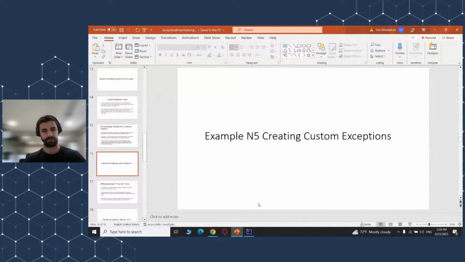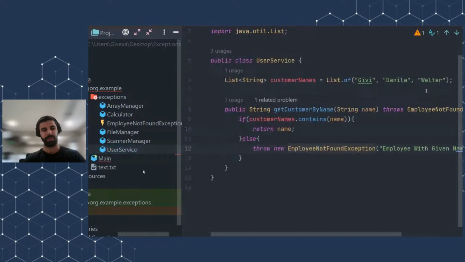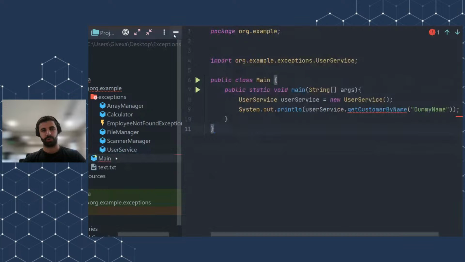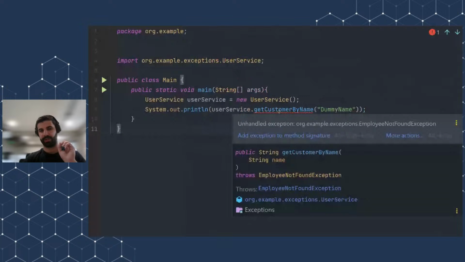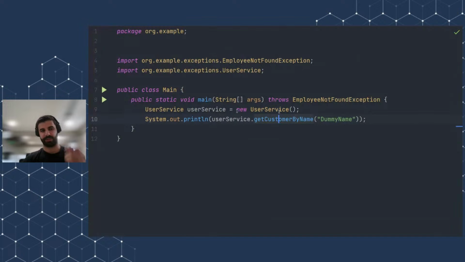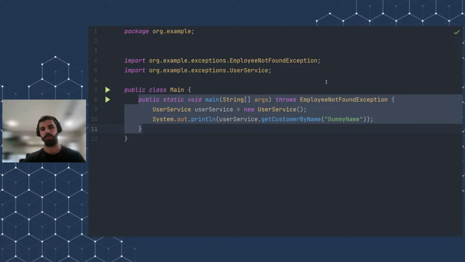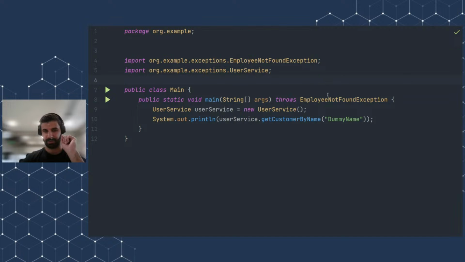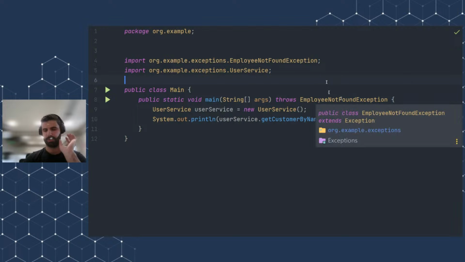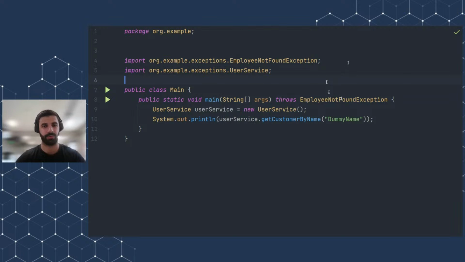In case of the database, I mean that it does not exist in our list, right? And as I mentioned, when we are throwing a checked exception, we have to add it to the method signature, because the main method is also a method, right? We also have to explicitly say that this method throws EmployeeNotFoundException. And don't worry, I will talk about this in the next slide. Let's just stick to custom exceptions and creating them, okay?